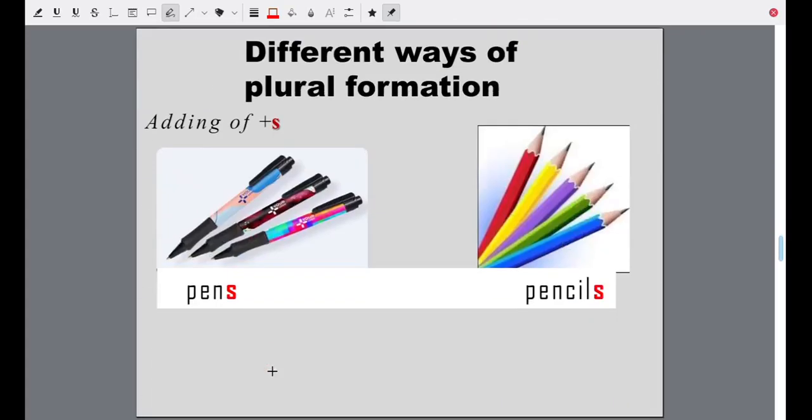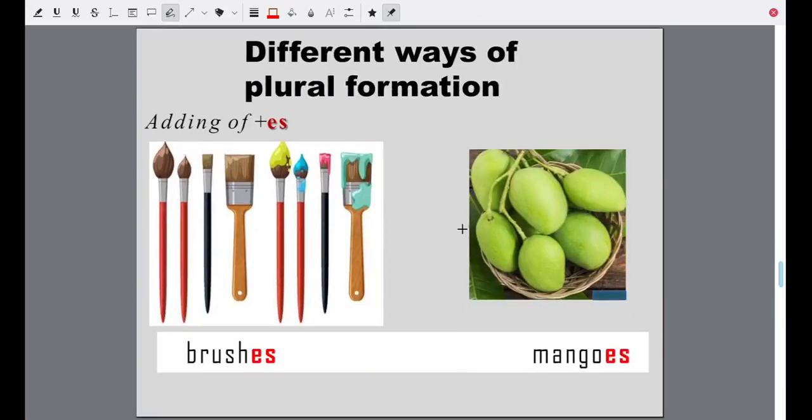Now, different ways of plural formation. The simplest one, add s. Pens, pencils, boys, girls, chairs, tables. Simple, adding s. Next, adding es. Mangoes, brushes, boxes. So adding es.